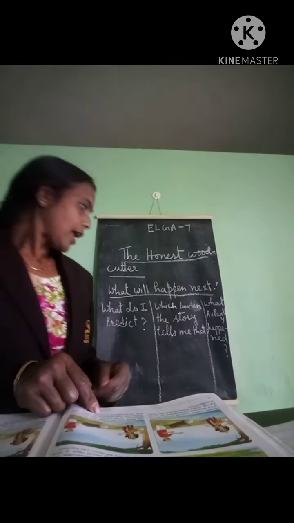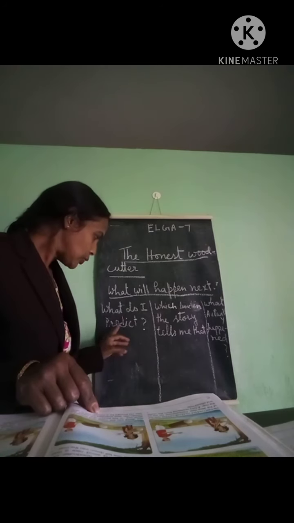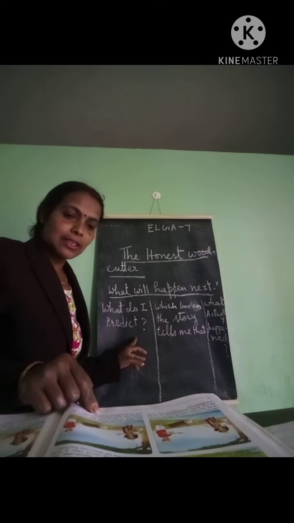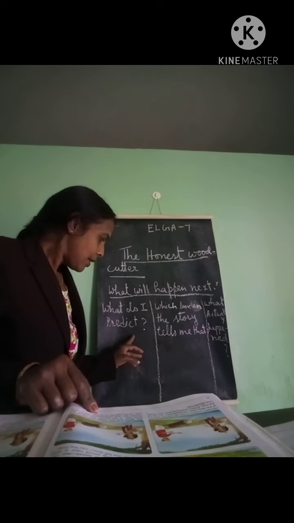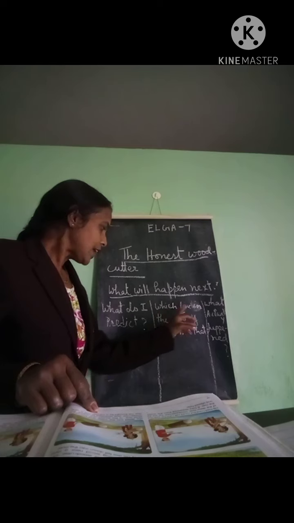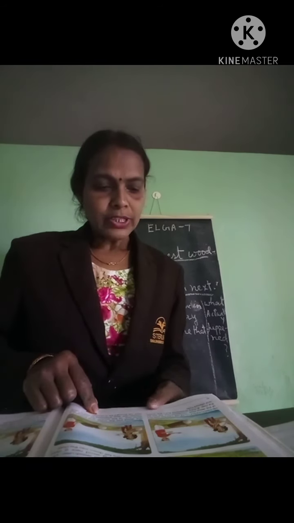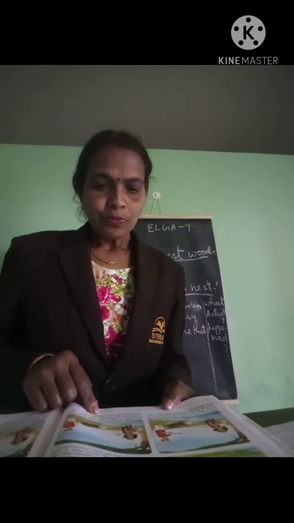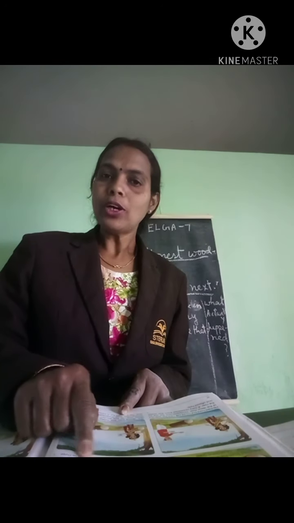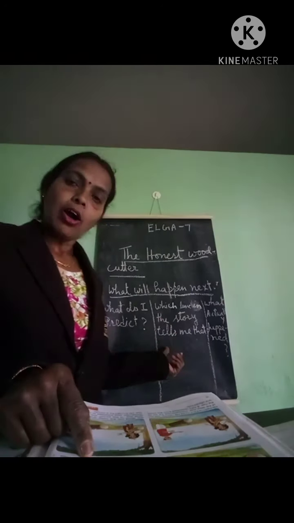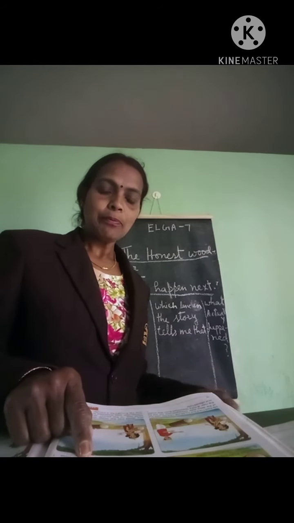So here you stop, you write. This is what I predict. You are going to write: this story is about a woodcutter, and he was poor. You have to write down that one. And which line in the story tells me that? The first line only: Once there lived a poor woodcutter. You can write this line, or you can write your own line. It is correct only, there is no mistake.